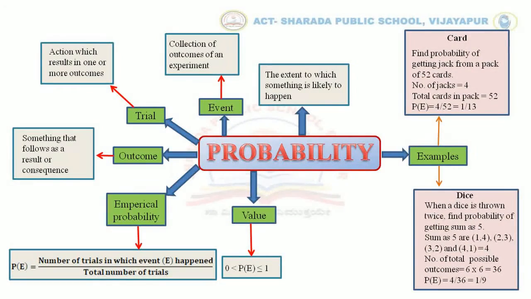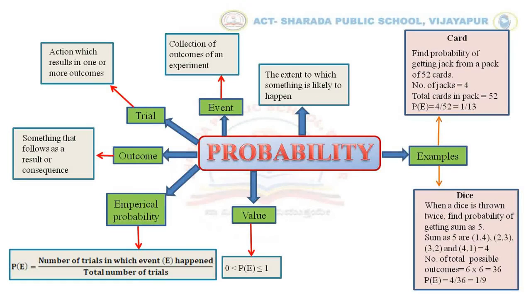The second example, based on the dice. When a dice is thrown twice, find the probability of getting the sum as 5. We know that a dice contains 6 faces on which numbers 1 to 6 are written. So when the dice is thrown twice, the possibilities of getting the sum as 5 are 1 4, 2 3, 3 2 and 4 1.